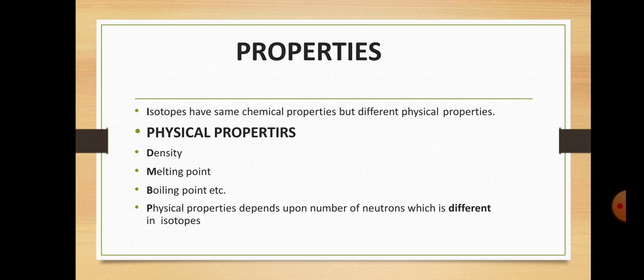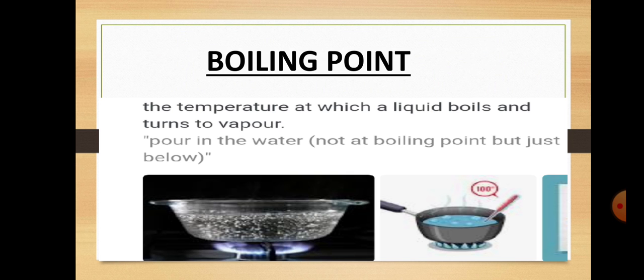The physical properties depend upon the number of neutrons, which is different in different isotopes. The first physical property is the boiling point. Boiling point means the temperature at which a liquid boils and turns into vapors, the point at which the liquid starts boiling and converts into vapor form, the gaseous form. It is a physical change, meaning a physical property.